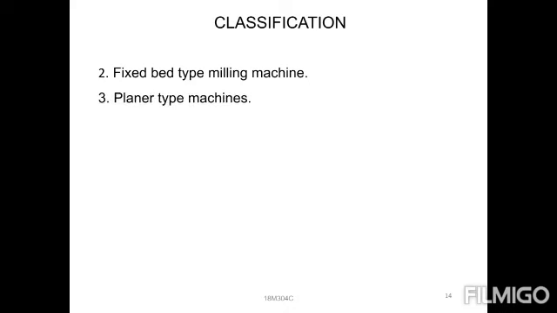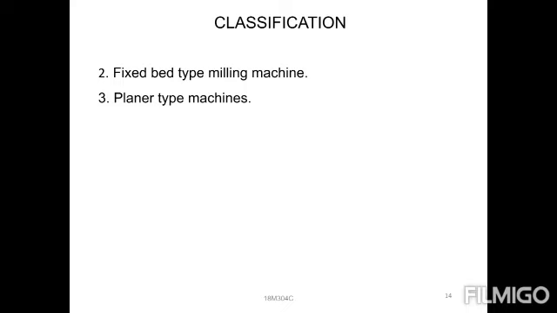Next one is the second type of classification, the fixed bed type milling machine. In a fixed bed, the bed will be fixed. Next, the third one, planar type milling machines. We already know planing machines, where the table will be moved and the cutter will be placed at one place. Just like that, planar type milling machines are also there.